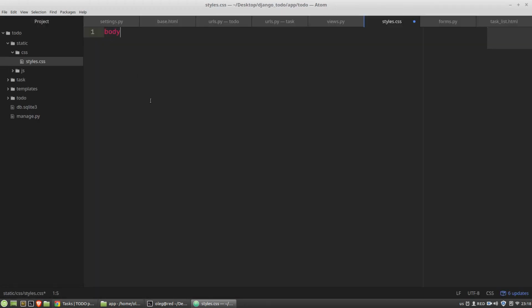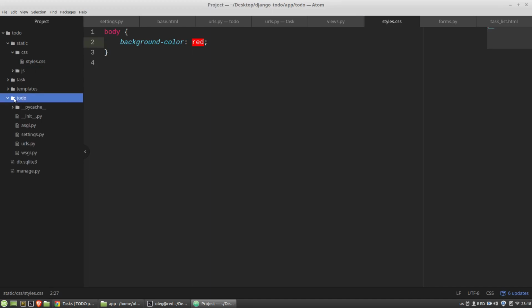Let's say the body will have background color red. And now I have to say to Django that he should look for static files in these two folders. So I'm opening child to-do directory.